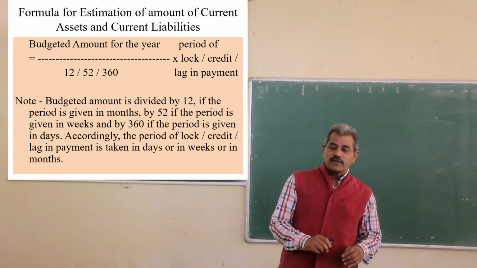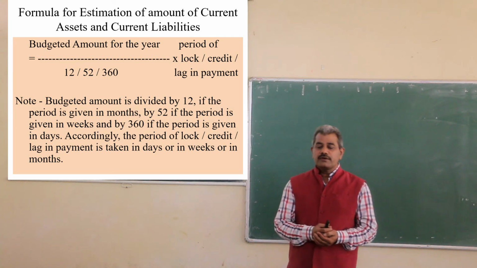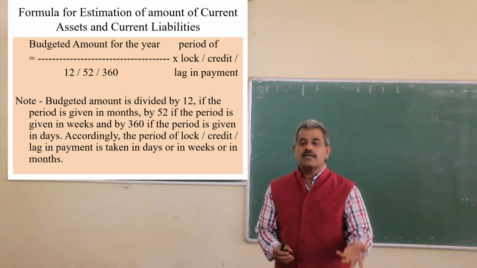So what is the formula for calculation of current assets or current liabilities?